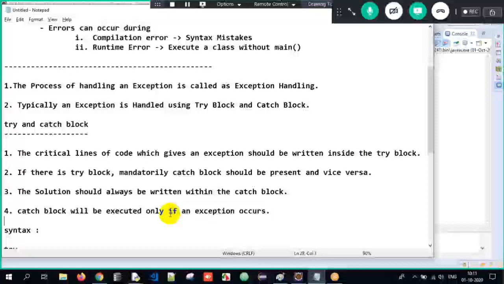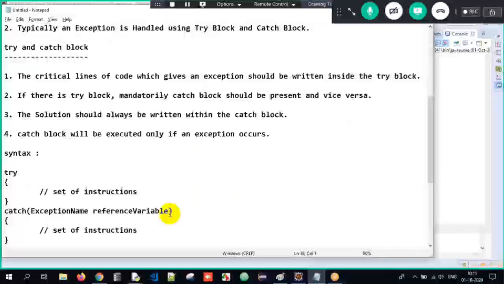Clear? And what is the syntax of try and catch block? In try, you write the set of lines which will give an exception, and immediately the catch block, where you write the solution. If an exception occurs, what am I supposed to do? I have to write it over here. This is how we develop a Java program by handling the exception.